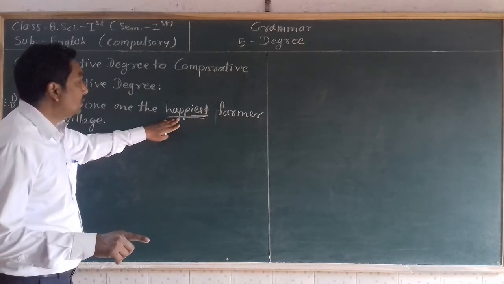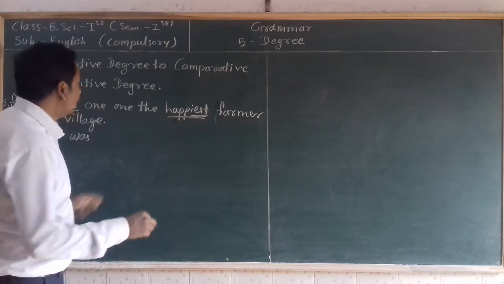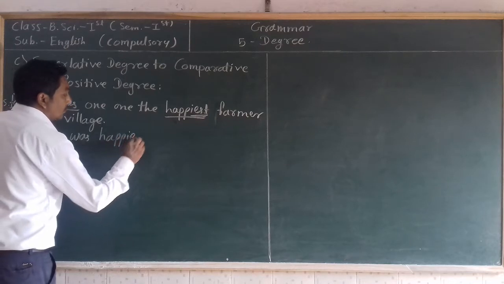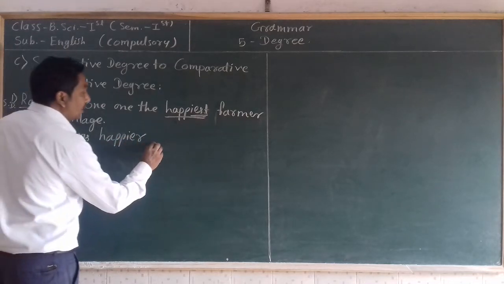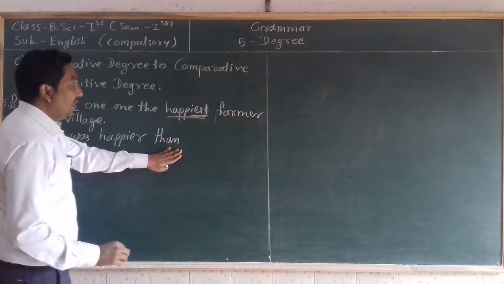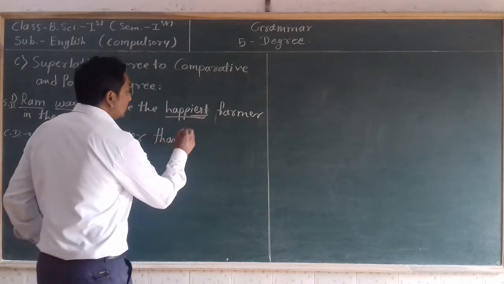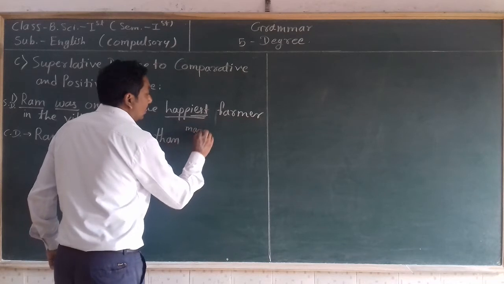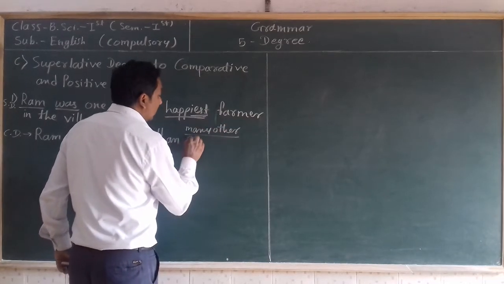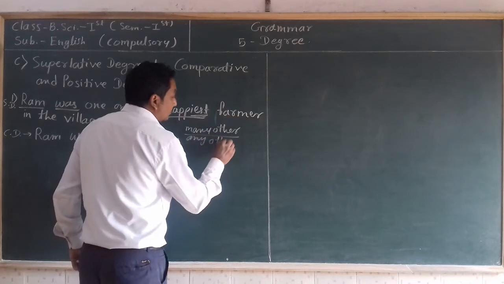What is the comparative degree form of happiest? Happier. Then take the word than. After than we have to write many other or any other.